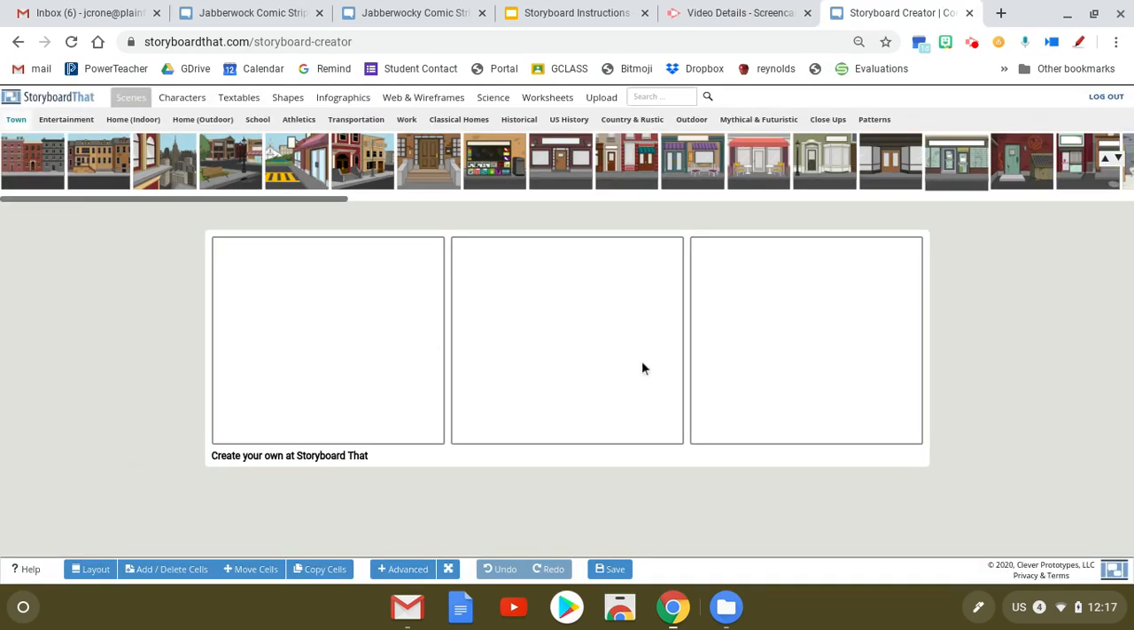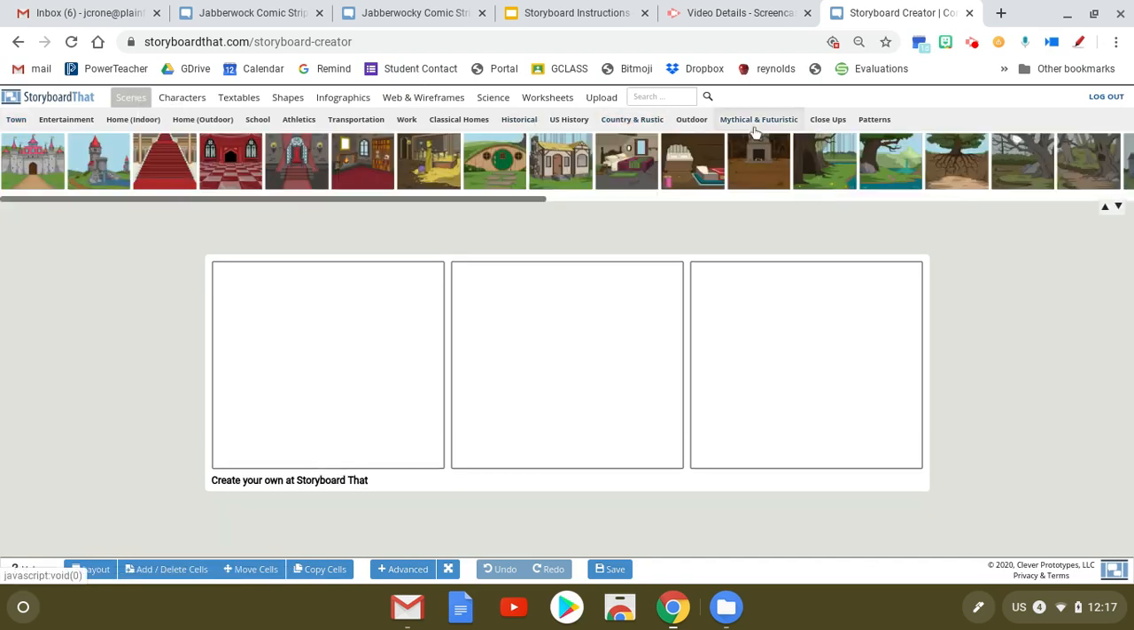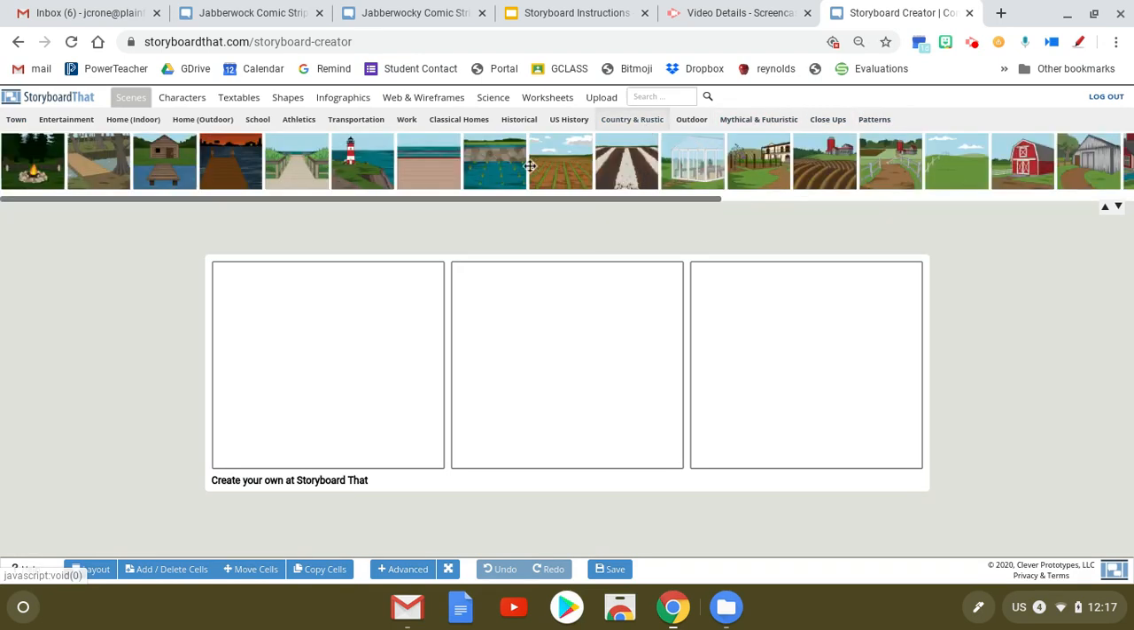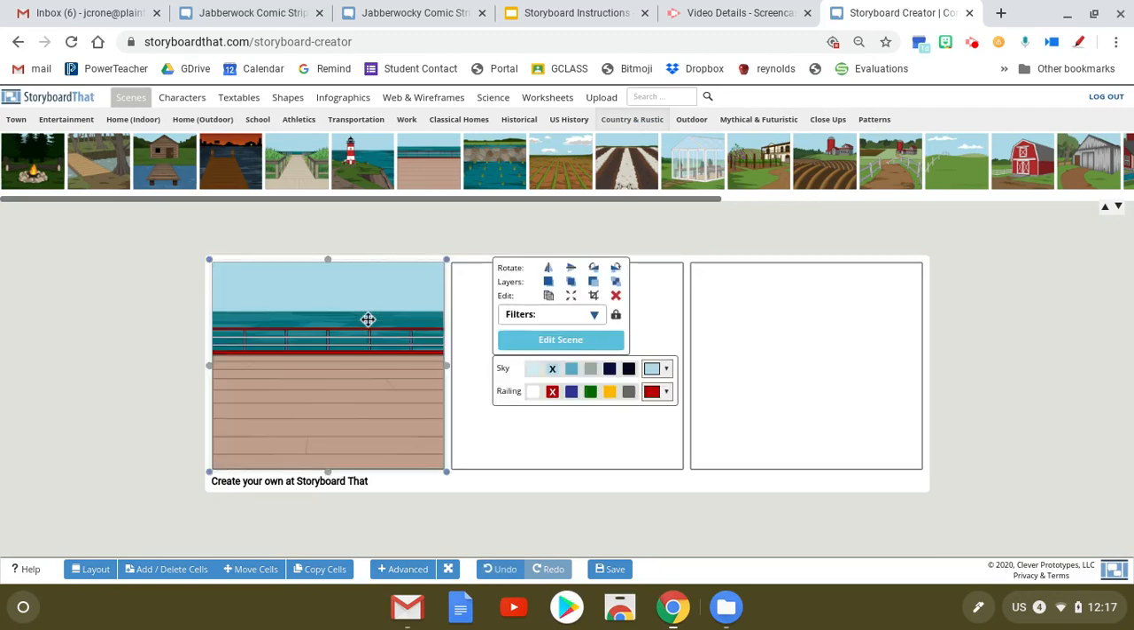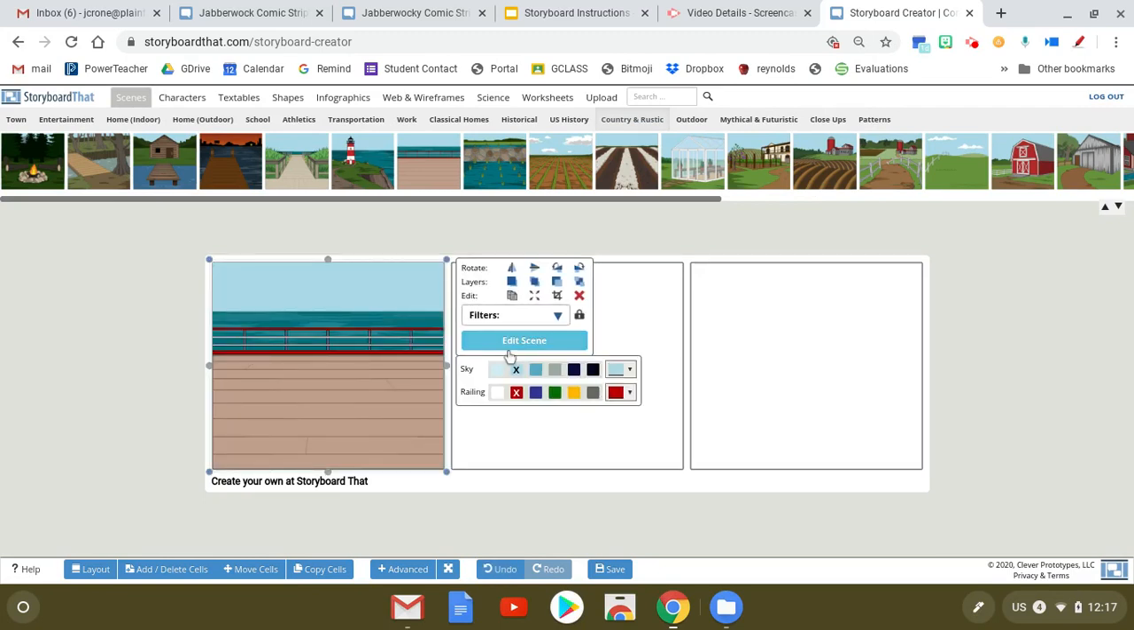Okay, so this is what it's going to show you, and there's all sorts of different scenes. I think there's over 500. There's town, there's countries, there's mystical, all sorts of different things. So let me just grab something I like. My storyboard is going to be on a deck, and I would have your storyboard pretty well planned out.